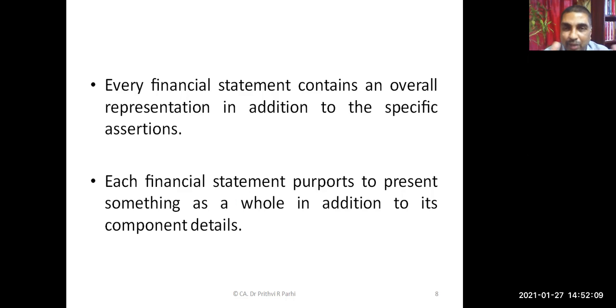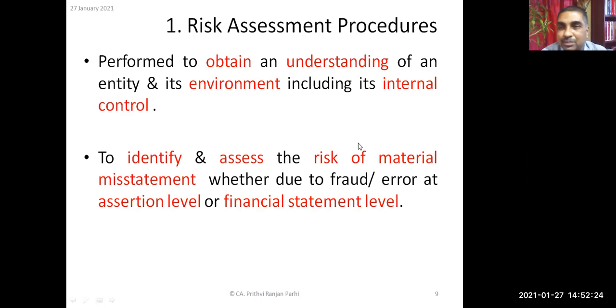So there are in fact two levels of risk assessment: one is risk assessment at financial statement level, the other is risk assessment at assertion level. Again, I'll be explaining that concept. At this stage, it might appear a little complex.